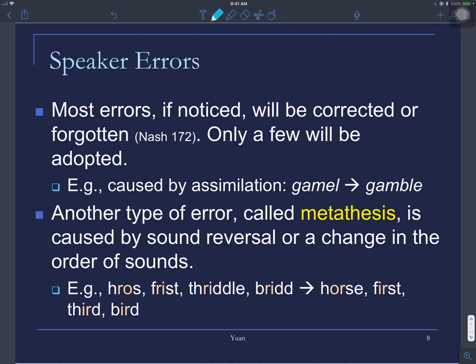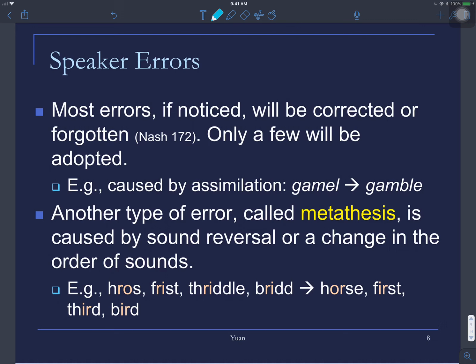Interesting. Okay, and then also we cannot ignore another factor called speaker errors. Actually, most errors, if noticed, will be corrected or forgotten. In most cases. However, there are still a few that eventually have been adopted. That's why we have the change.